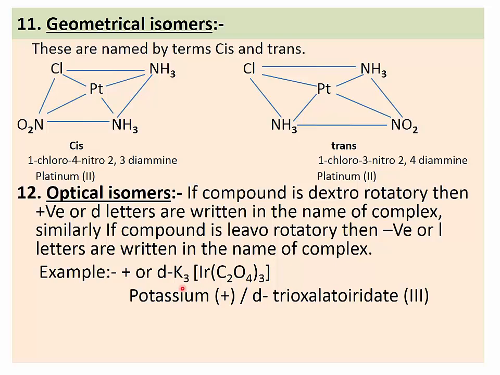So see this is the first example, plus (positive) or D, dextrorotatory, K3[Ir(C2O4)3]. That means potassium, positive or dextro D, trioxalato iridate(III). This is the name of this complex.